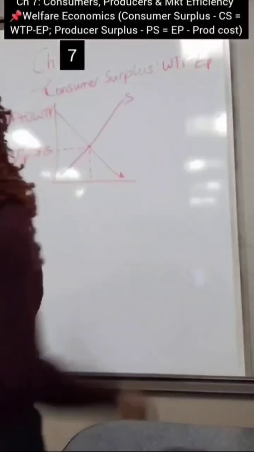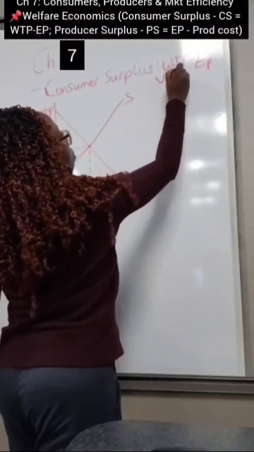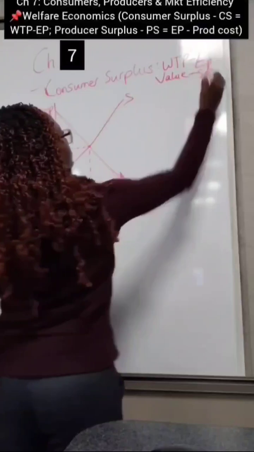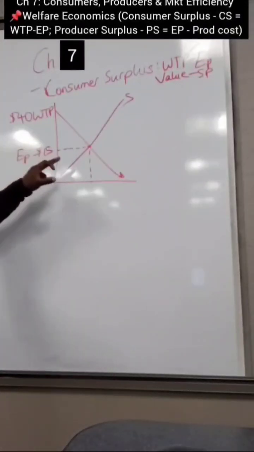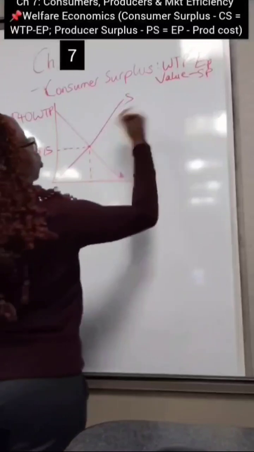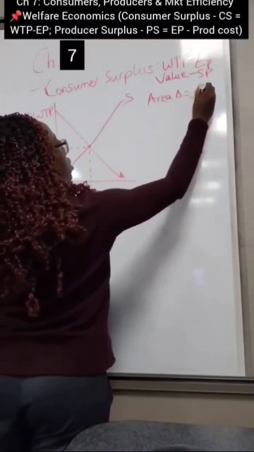So your consumer surplus is basically the difference between how much you're willing to pay, which is your value for the good, and how much you actually pay, right? Your selling price, right? And do you notice what shape this is? What shape does this make? This makes a triangle shape. And what is the formula for a triangle? The area of a triangle is calculated as half base times height.